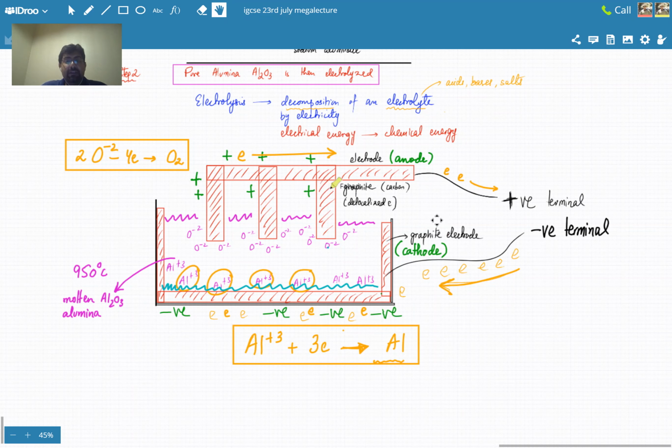2 terminals आप ऐड करते हो, बैटरी के साथ कनेक्ट कर लेते हो. One is a comb like structure which is added from the top. That's your positive terminal. And the whole container is attached to the negative terminal of the battery. Negative terminal के साथ the whole container becomes negative. So it starts to attract the positive ions. All the aluminum ions, they start sticking to the container. ठीक है? Because positive attracts negative. और जो positive terminal के साथ ये comb like structure attached था, that's positively charged and that will start attracting the negative ions. So all the negative ions, oxide ions, they're going to be pulled towards the comb like structure.